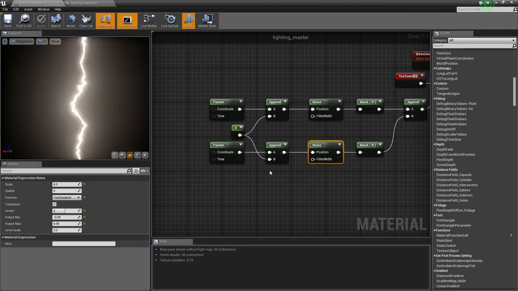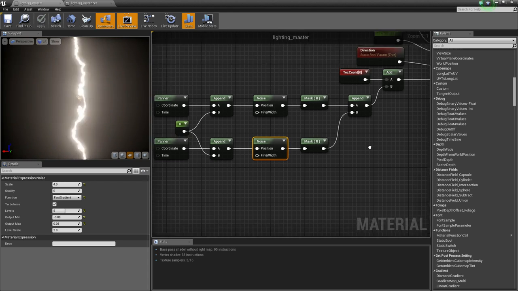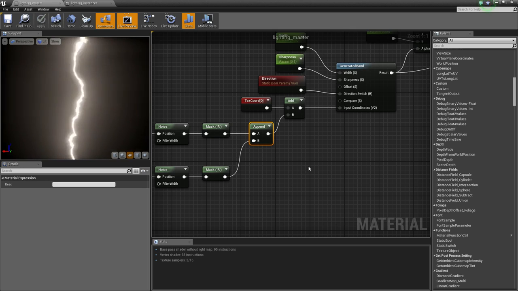Same fast gradient, a little bit fewer levels, and a slightly smaller output min and max. You don't want them to be exactly the same, or else things will get a little funny. So then I appended those two vectors together. That gives us a 2 vector noise.